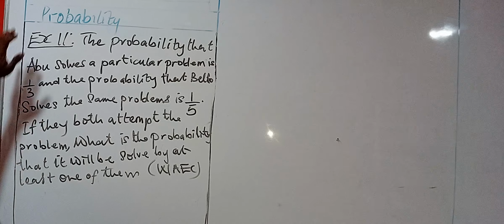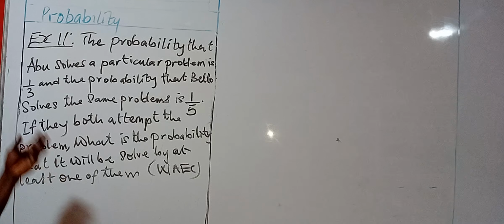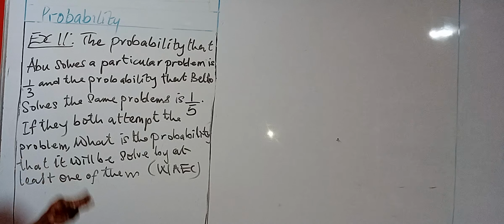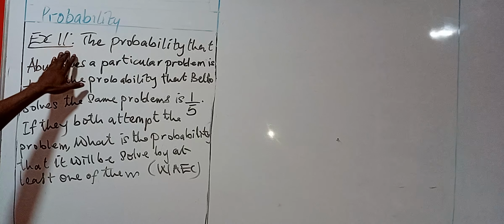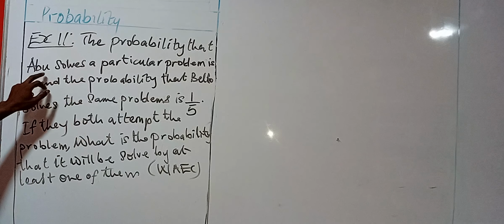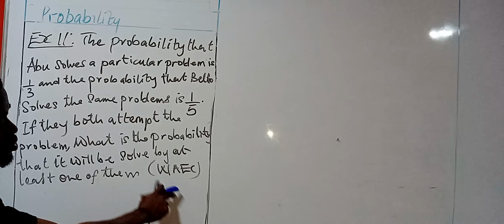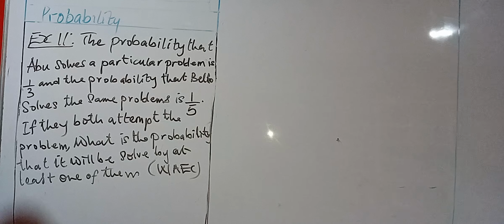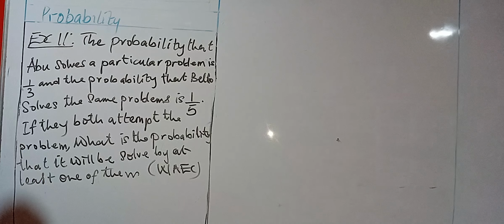Okay, this is example 11 under probability. So we check my page. I've done example 1, 2, 3 up to 11, and it still counts. Now, the probability that Abu will solve a particular problem is 1 over 3.